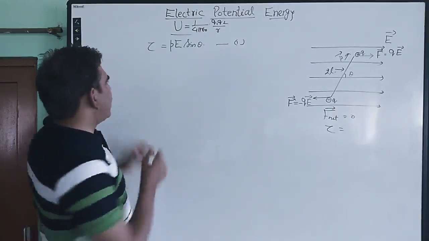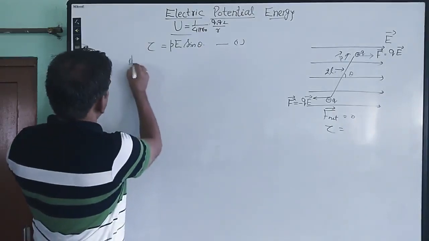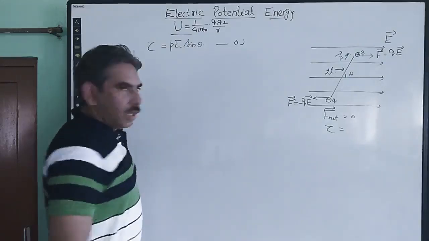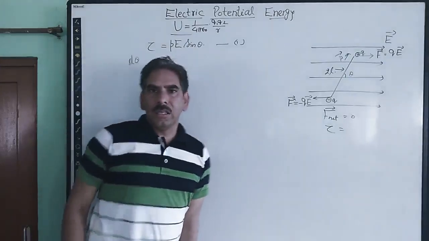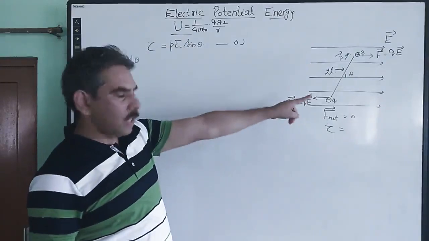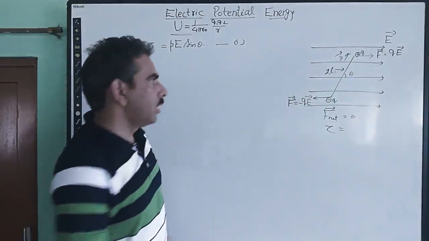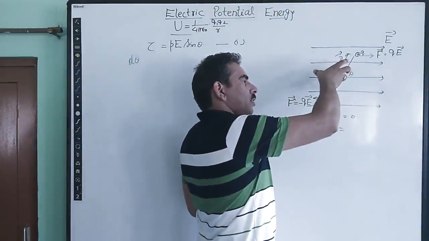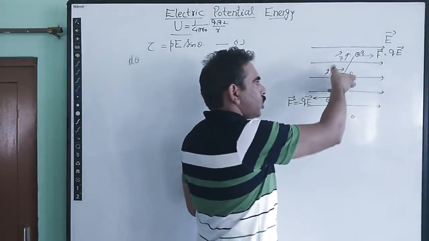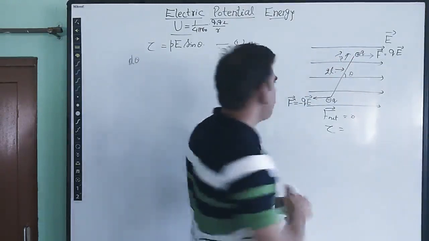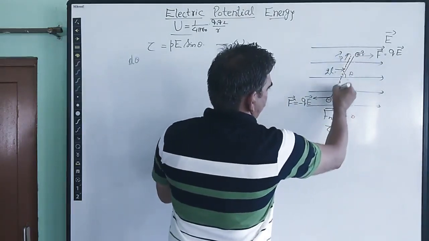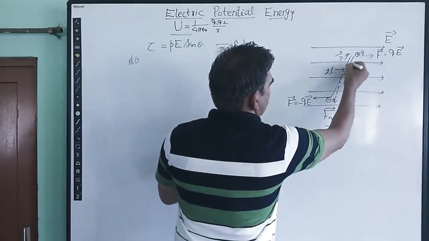Suppose that we rotate this dipole by a small angle d theta against the torque exerted by the electric field. The torque will be along this direction, so we are doing work against it for an angular displacement of d theta, a very small angle. Suppose that it gets displaced to some new position, so that the angle changes by d theta.